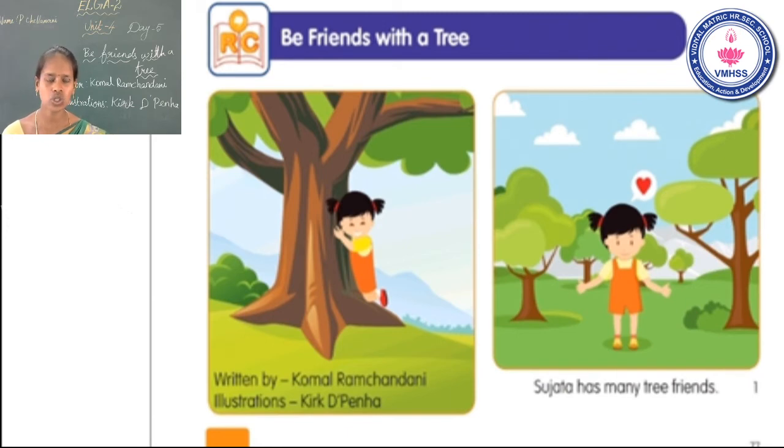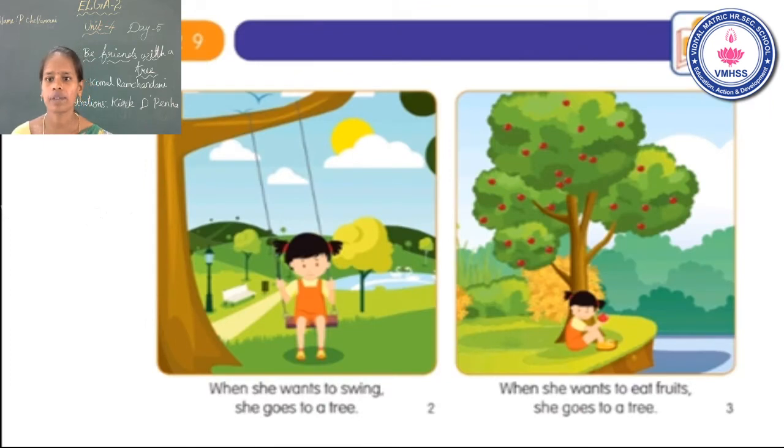Now go to the second page. Okay. See the picture. What did you see on this second page? Sujata swings on the tree. When she wants to swing. Swing means to move back and forth on a swing. Okay. When, W-H-E-N. She, S-H-E. We already learnt in the whole word session. We can mark the word she.